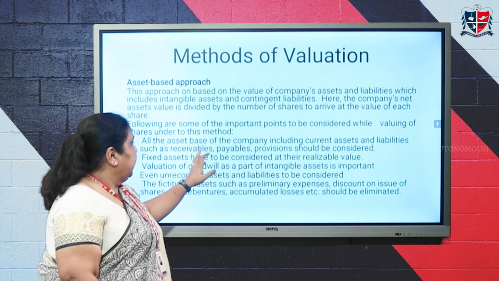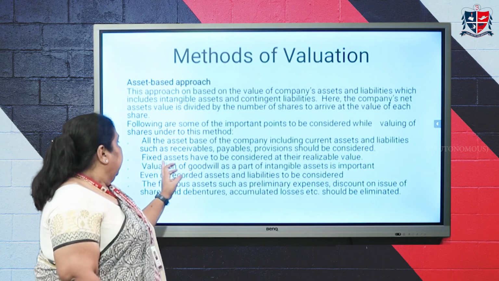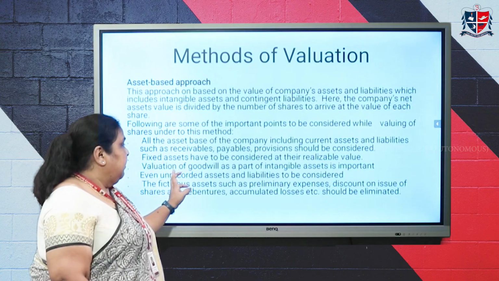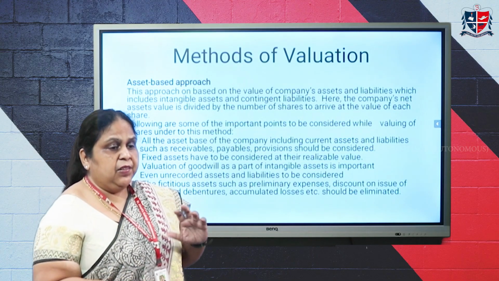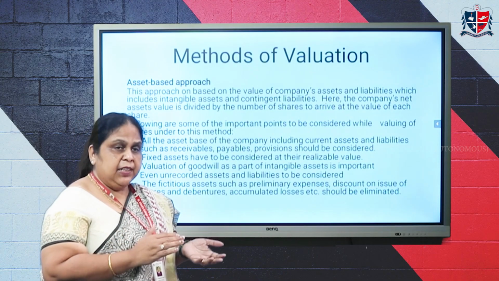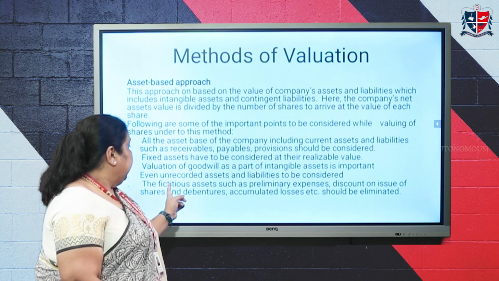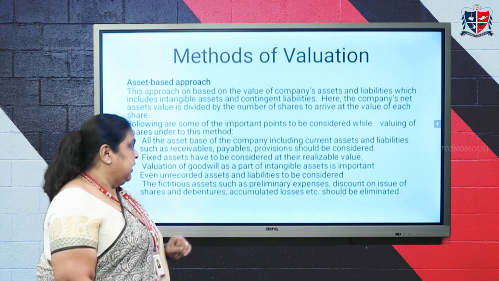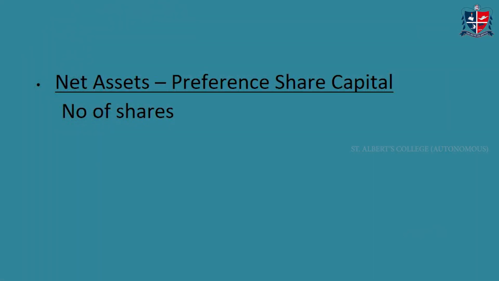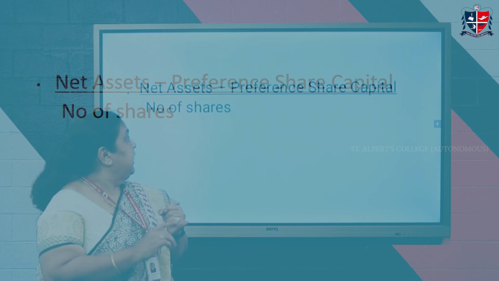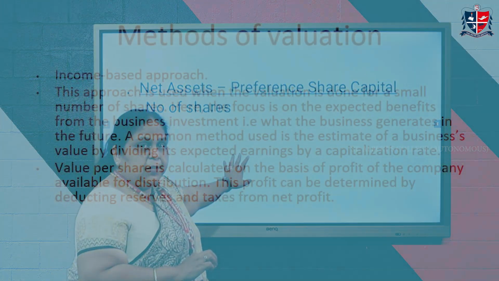One is all the asset base of the company, which includes current assets and liabilities. Fixed assets are included, and valuation of goodwill is a very important part, because once you value the goodwill, you take the value of the goodwill, bring it along with the assets, and then only you value the shares. Even unrecorded assets and liabilities are to be considered. Fictitious assets should be eliminated. So, this is how you calculate. You take the net assets minus preference share capital divided by number of shares.